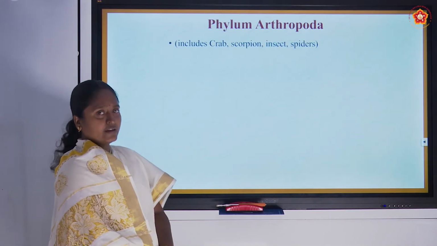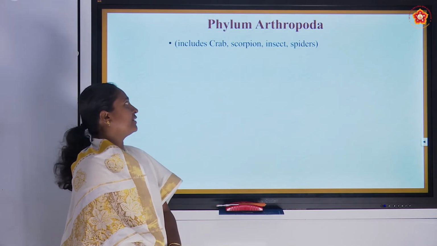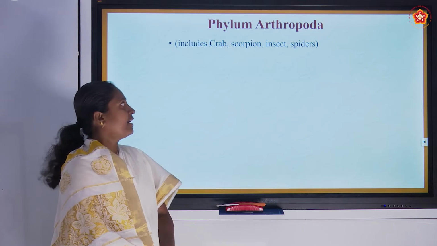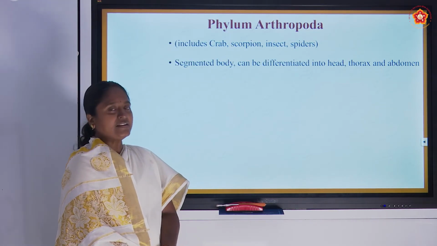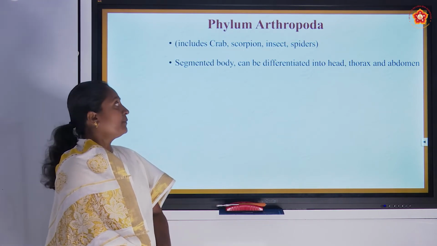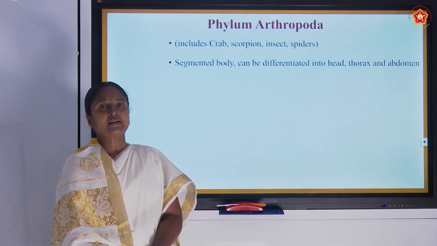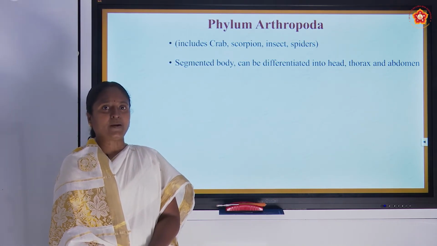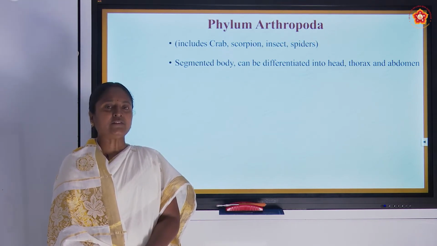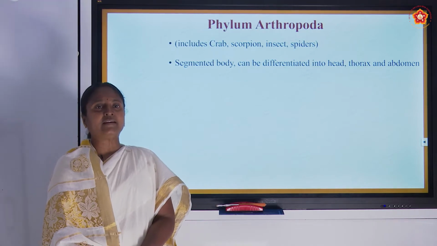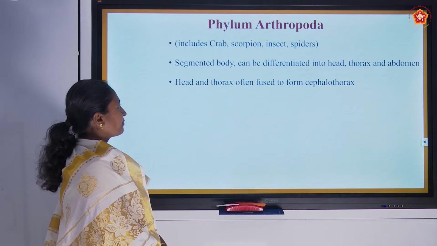Now we will see about Phylum Arthropoda. In this phylum we have crab, scorpion, insects, spiders, everything is coming in that category. First we will see the general characteristic features. The body is segmented and, apart from that, the body is demarcatedly differentiated into 3 parts. We can see head, thorax and abdomen. So, 3 different body parts are well defined in the phylum Arthropoda.